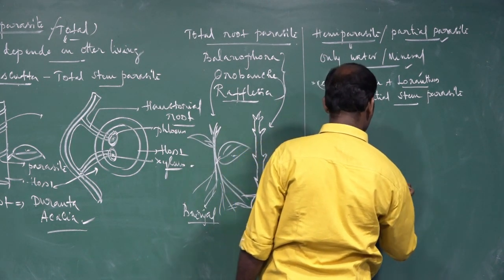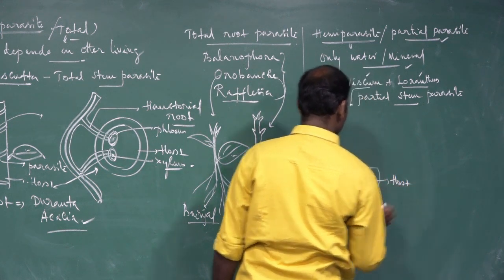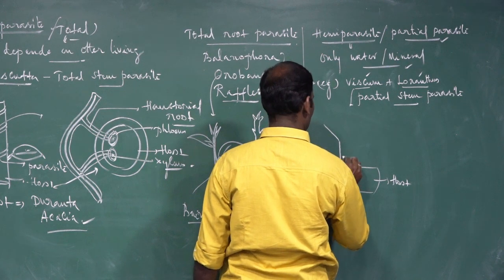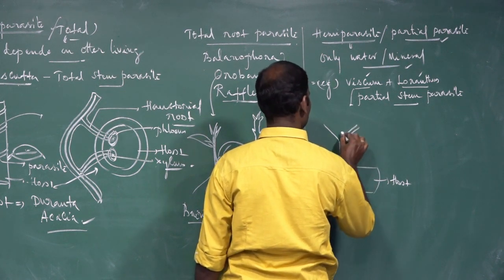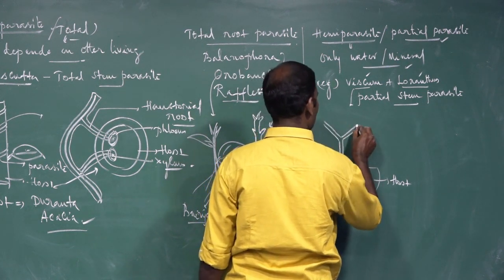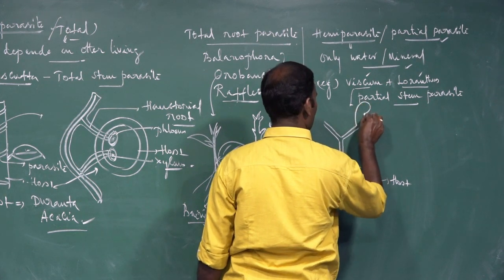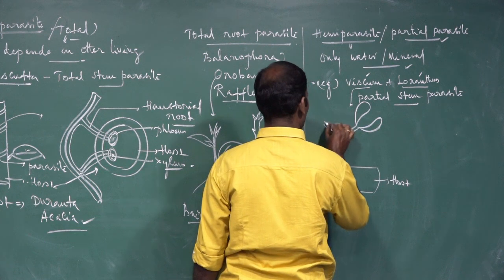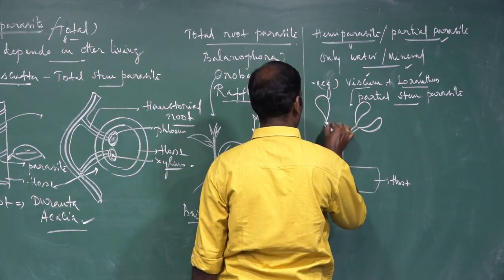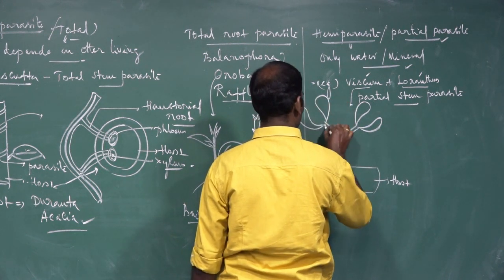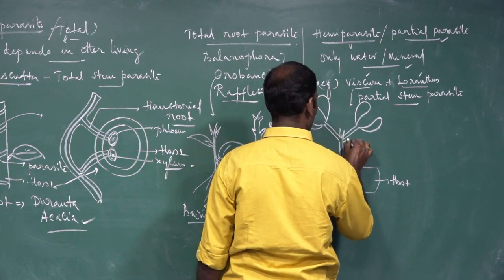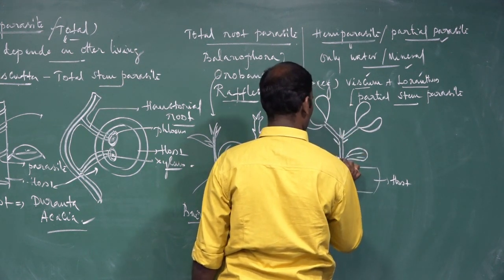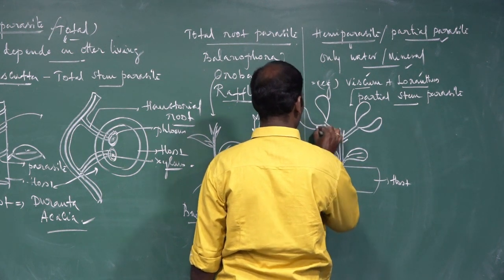This is a host. This is Viscum. This is a leaf.